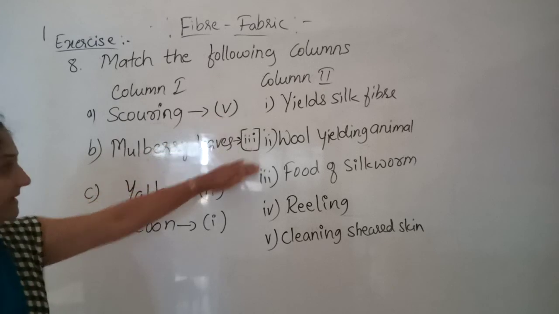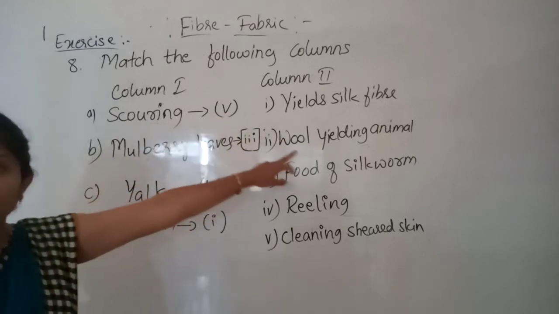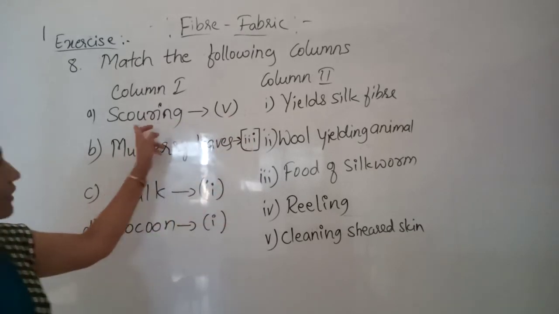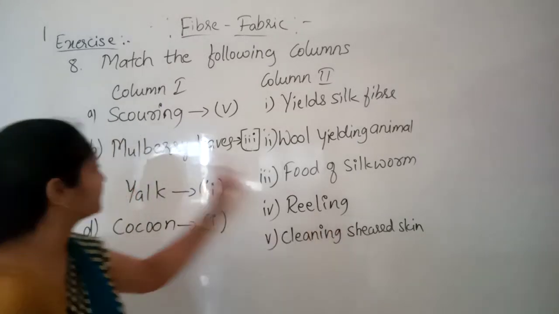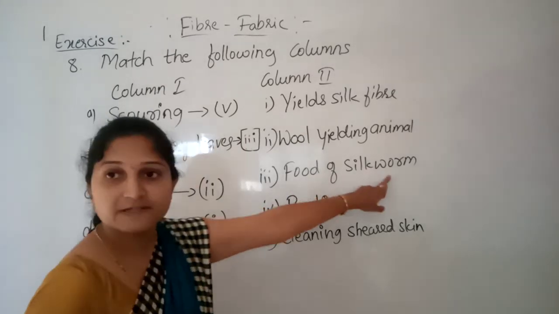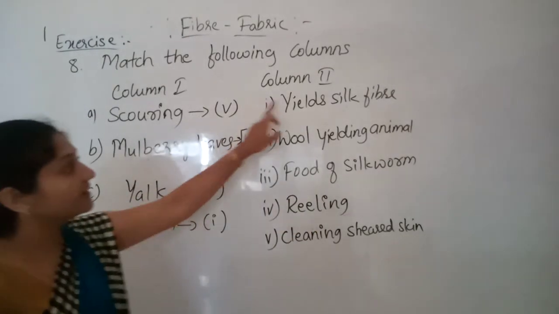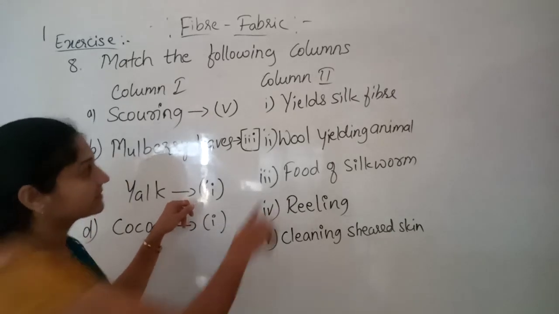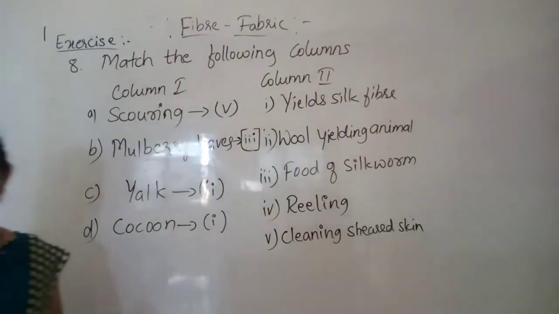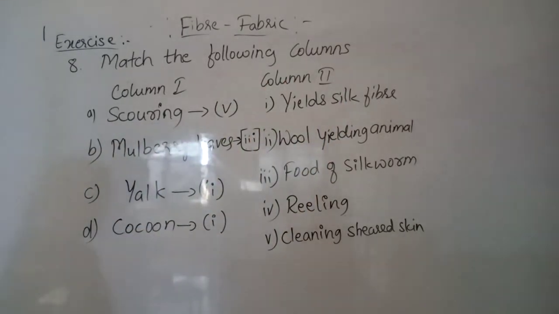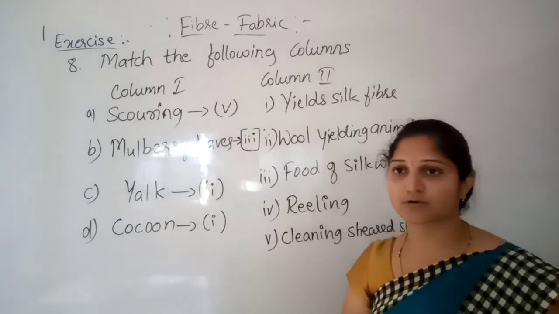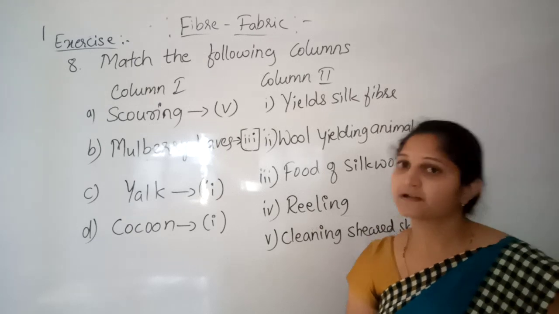You should not write in this way. Don't write the numbers. You have to write the right answer in front. In front of scouring you have to write cleaning shed skin. In front of mulberry leaves you have to write food of silkworm. Yak is a wool yielding animal. Cocoon is silk fiber. Like this you have to match the following. So today we discussed the exercise up to the eighth question, and the remaining we will discuss in the next class.